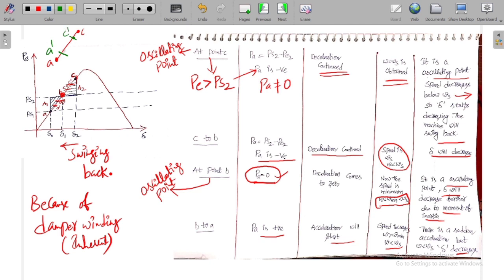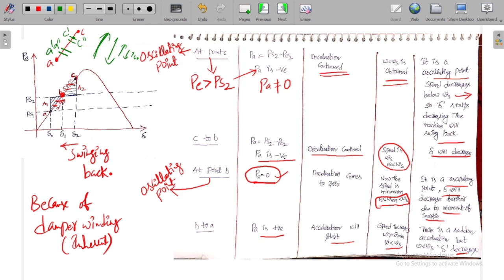Then again it comes back to another position which is A double dash. Then this is C double dash. Like that the operating point moves in one way like this, then like this, then like this, finally settles at a point. So in this way there will be swinging in the operating point.